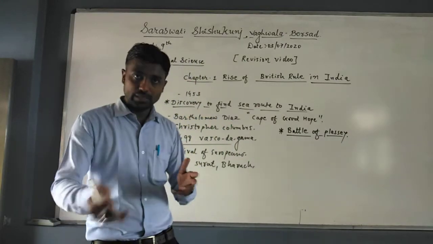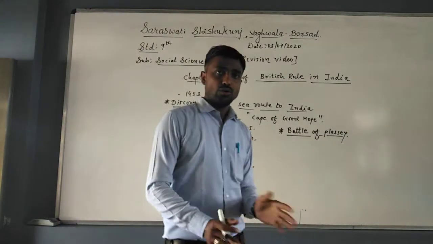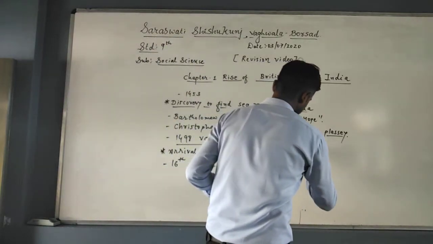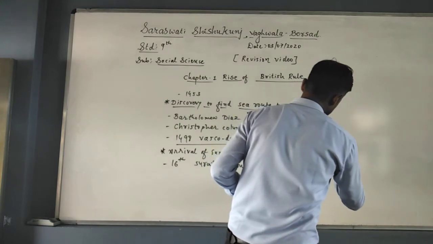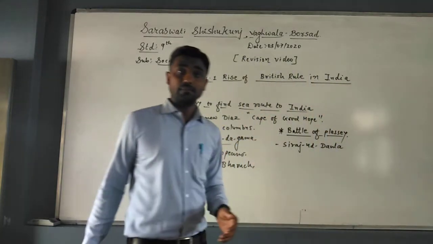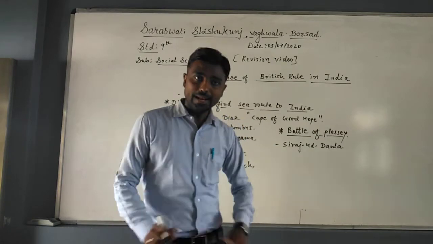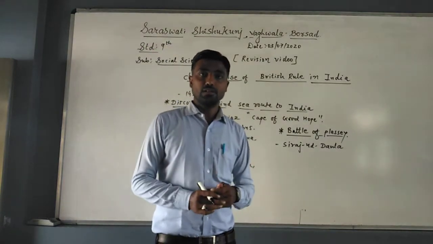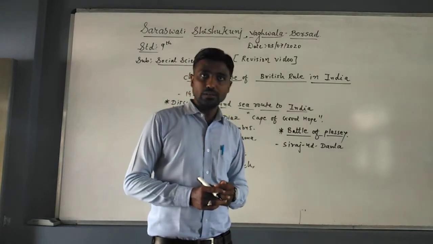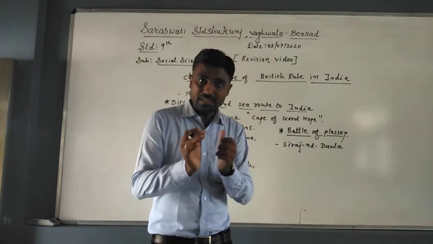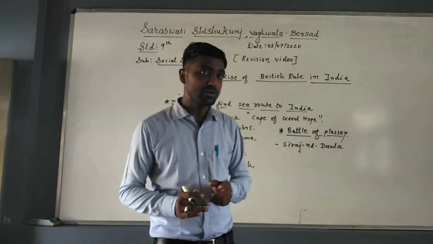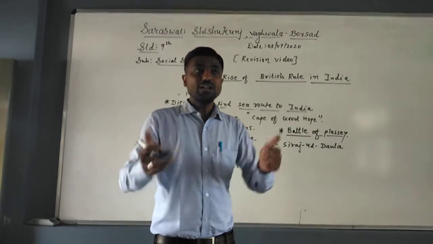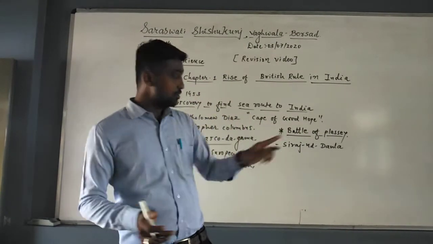For example, right now I will discuss with you the Battle of Plassey. Siraj-ud-Daulah was ruling over Bengal. He was the Nawab of Bengal, and at that time in Kolkata the Britishers had a trade center. Now for security reasons, the Britishers built a fortress. You know what a fortress is? A fortress means a protection around the trading center. That fortress was built without the permission of Siraj-ud-Daulah.